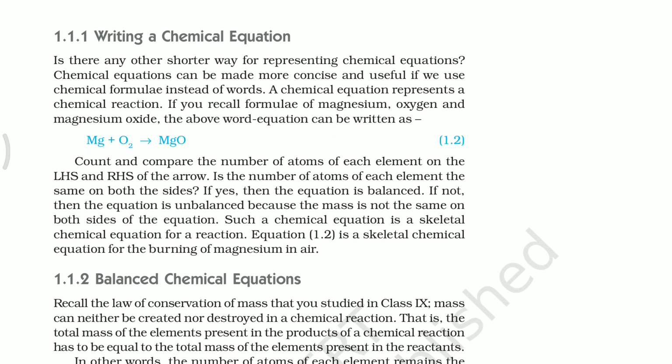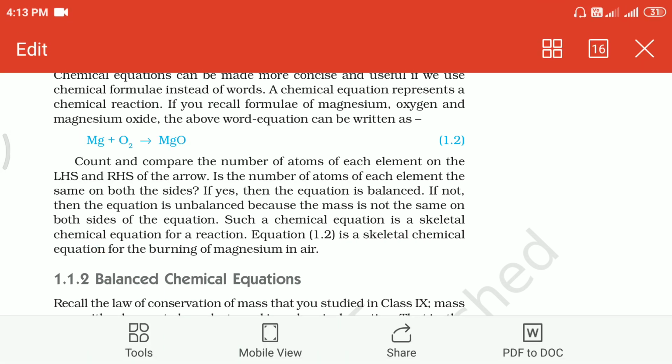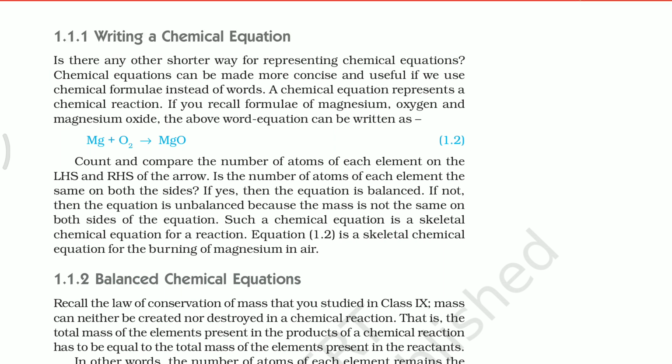Second one is unbalanced chemical equation or skeletal equation. What is a balanced chemical equation? After writing the chemical equation, we should check each and every element of the given equation, whether each element on the reactant side and the product side is the same or not. We should count it. That is the first point.